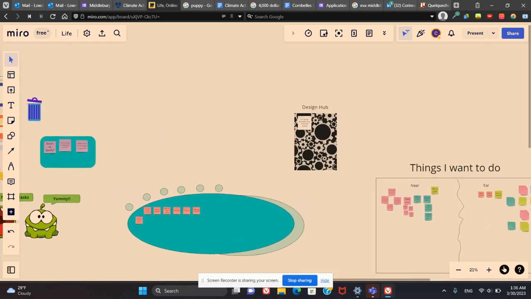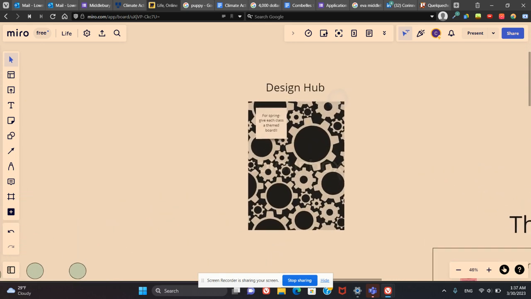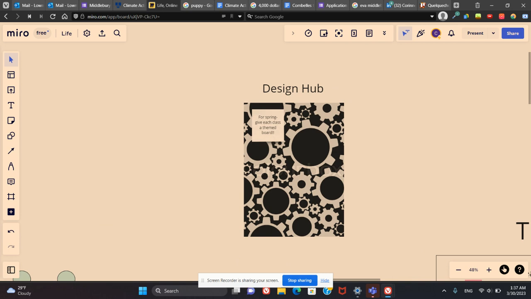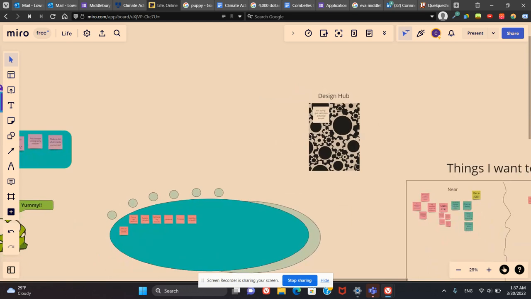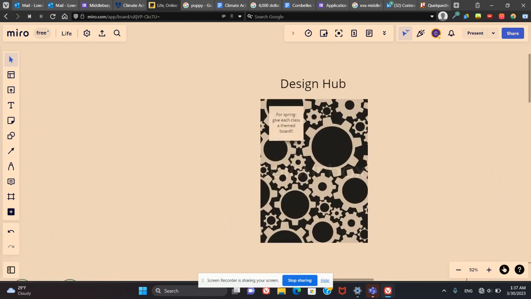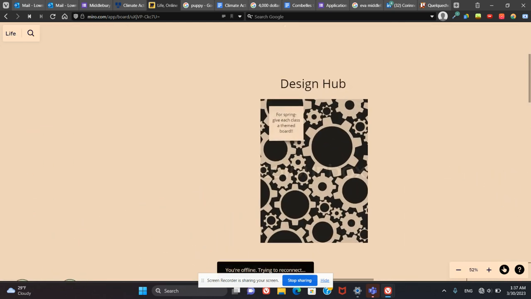In Notion, my Notion is so complex, I ended up having a page that was just for all the design changes and all the formulas and all the things I'd done in Notion. But I really like that I can just Google a generic image of gears and put that on here, and then I can just look and go, oh, there's the design hub. And if I have any ideas about what I want to do with Miro or anything I'm worried about, it's simple and easy, and I have it there.